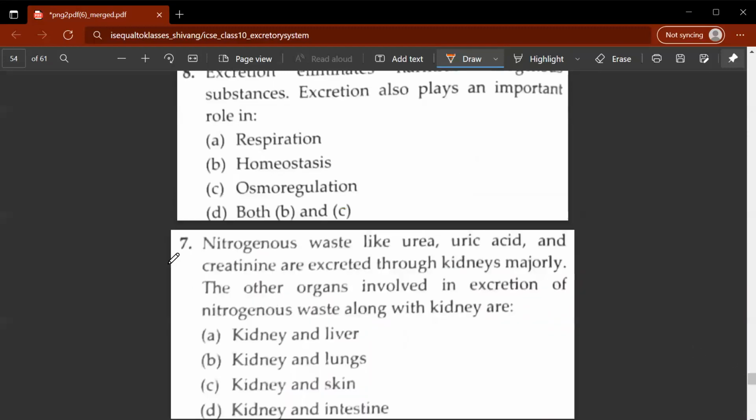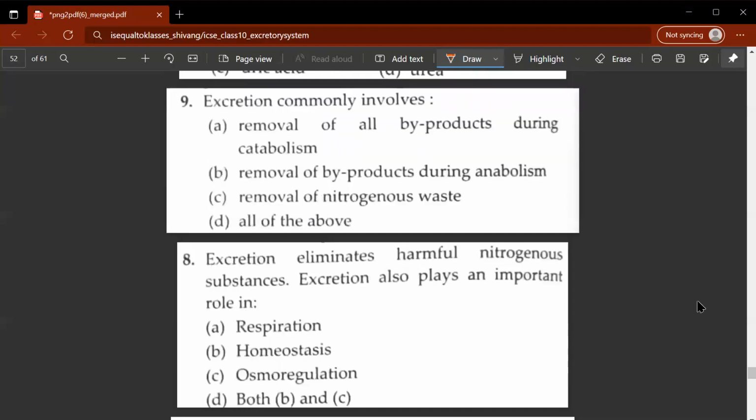Okay, let's move on. The seventh question: nitrogenous waste like urea, uric acid, and creatinine are excreted through kidneys majorly. The other organs involved in the excretion of nitrogenous wastes along with the kidney are kidney and skin. Skin, in the sense, they are referring to sweat, which is secreted through the skin. Eighth question: excretion eliminates harmful nitrogenous substances. Excretion also plays an important role in what? So the correct option would be D, both B and C. Now, what are B and C? They play an important role in homeostasis and osmoregulation.